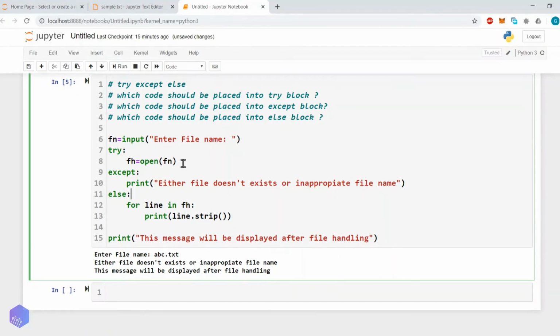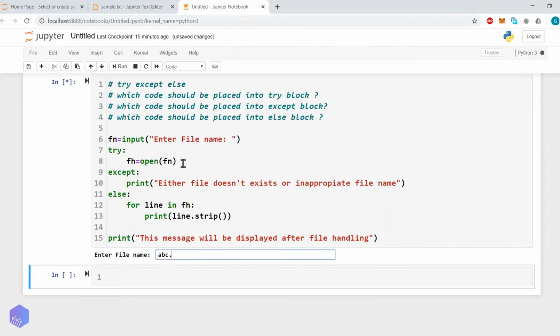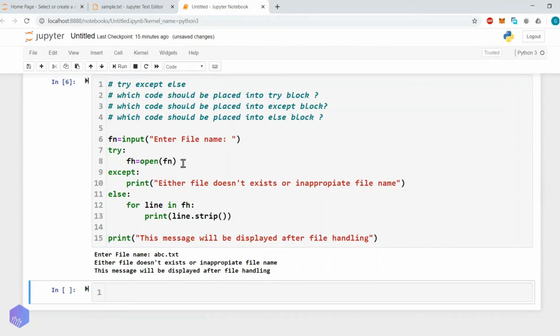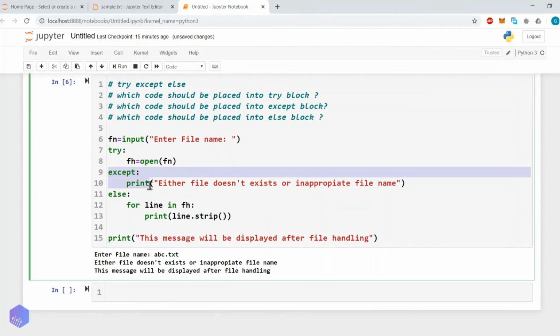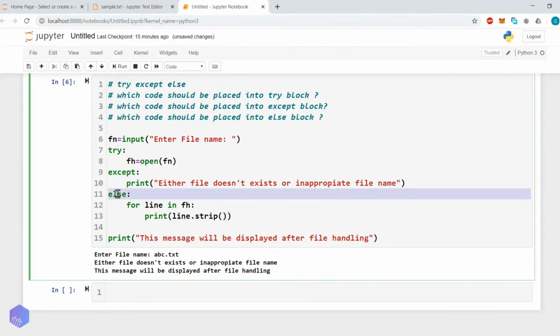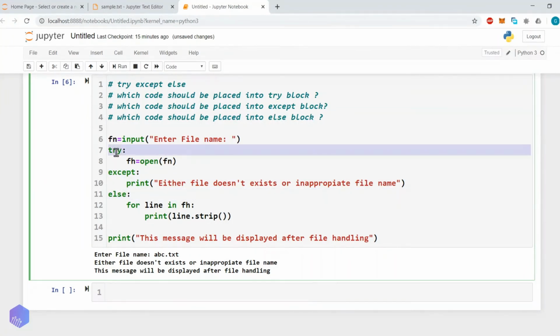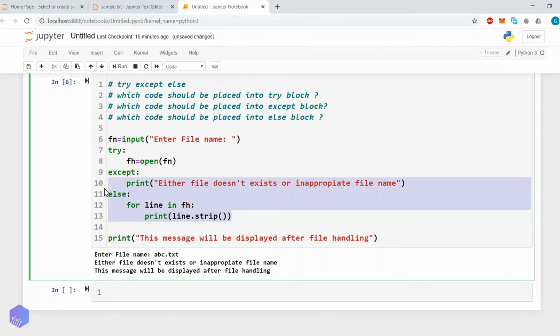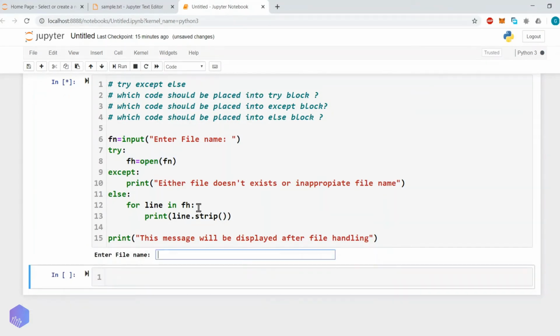Now let's try to execute it again. abc.txt, okay, either file doesn't exist or inappropriate file name. Now you observe one thing: if there is execution of except, then there won't be execution of else. If there is execution of try, then there won't be execution of except, but there will be execution of else. So the code from line number 11 to 13 will be executed if and only if there is no error in the try block. Clear with this?